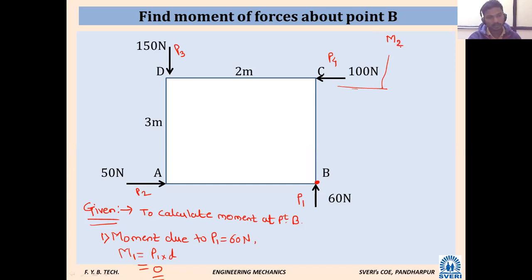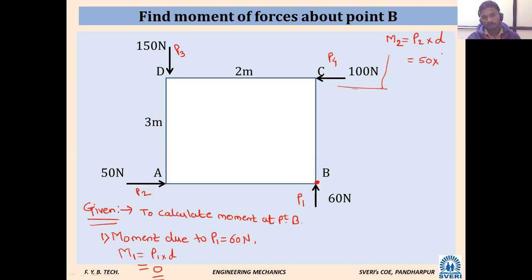P2, 50 Newton. So what will be the moment? M2 is P2 into D. P2 is 50 into D. How much is D? 0. Be careful. How much is D? It will be 0.